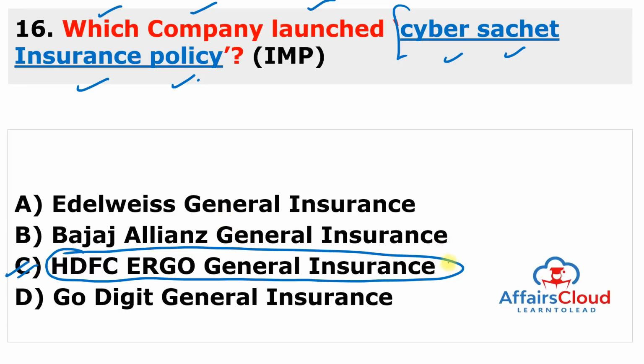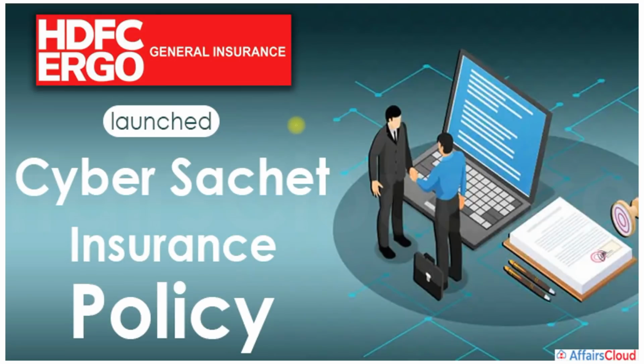It is a cyber insurance product providing protection against all kinds of risk in the digital world at the most affordable price. We do all things digitally, so that's why there is a need of protection so that we can cover all the digital risks, including online fraud, email spoofing, identity theft, online shopping, reputation restoration, financial loss, data loss, cyberbullying, and other things. This is HDFC Ergo General Insurance who launched this insurance policy especially for cyber fraud. So this is the Cyber Sachet insurance policy. Remember the name. And now we are moving to the next question.